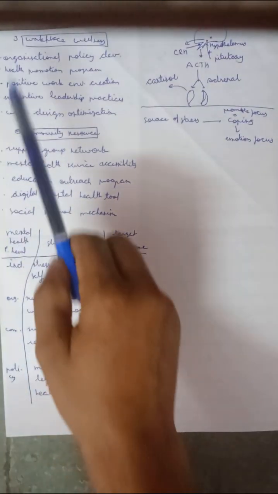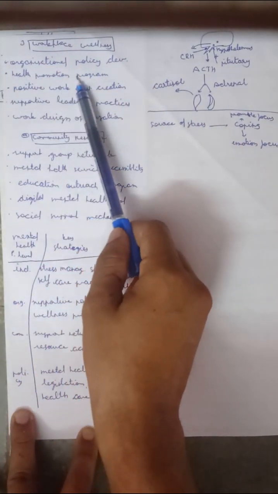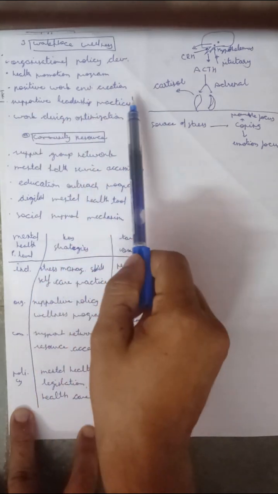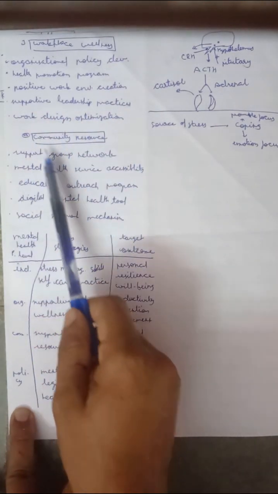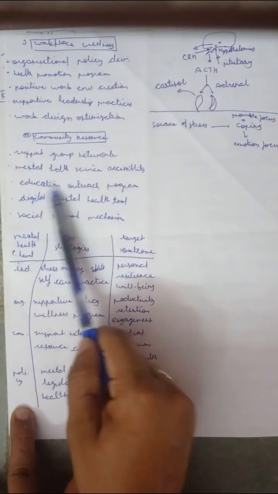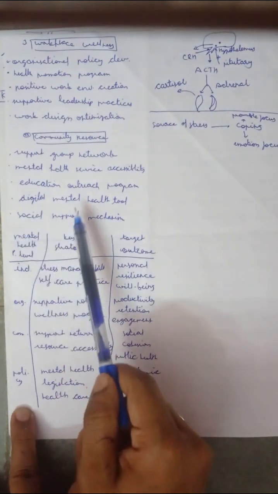Then workplace wellness: organizational policy development, health promotion programs, positive work environment creation, supportive leadership practice, and work design optimization. Then community resources: support group networks, mental health service accessibility, education outreach programs, digital mental health tools, and social support mechanisms.